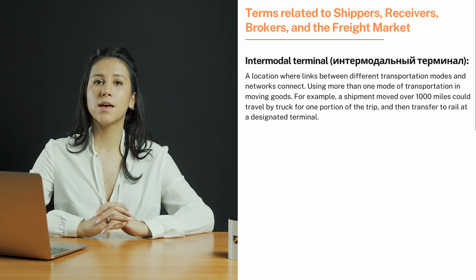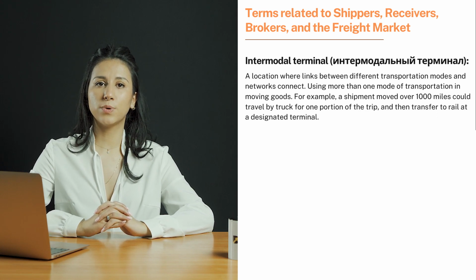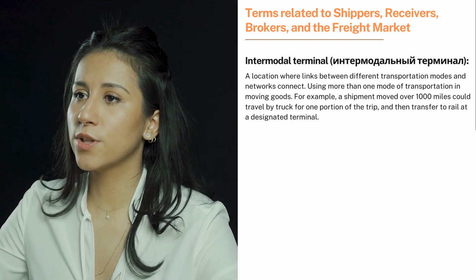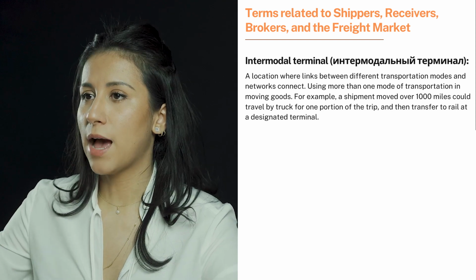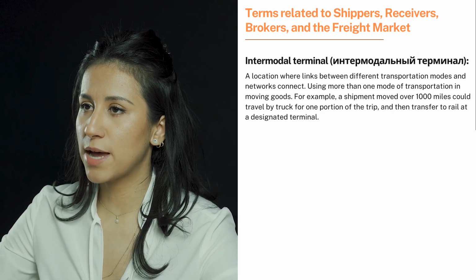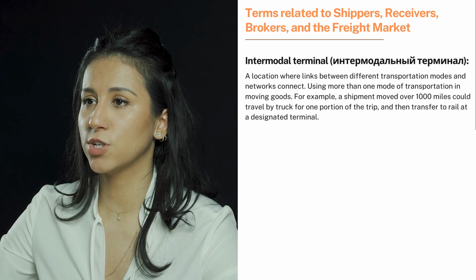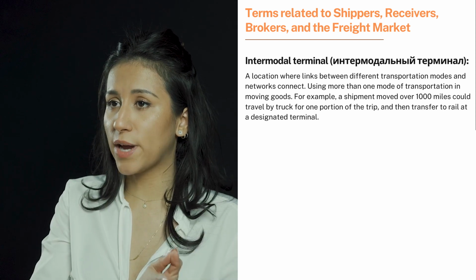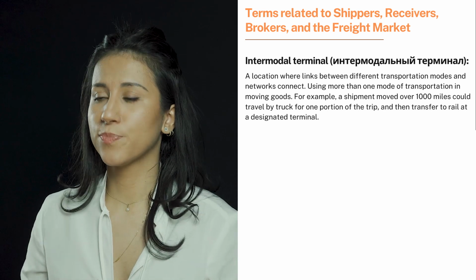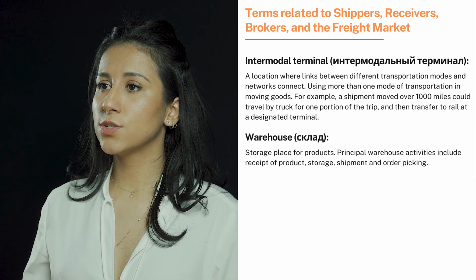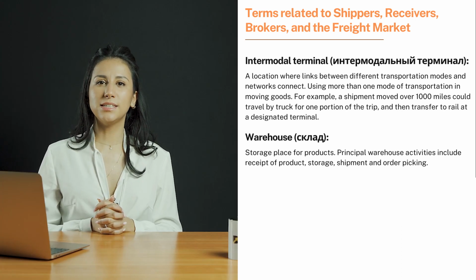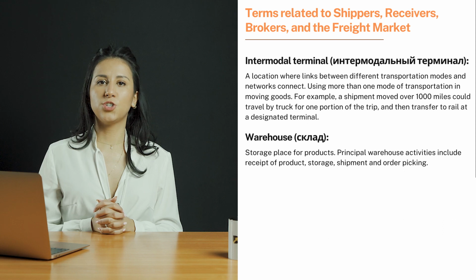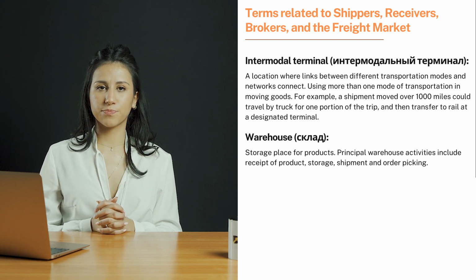Intermodal terminal. A location where links between different transportation modes and networks connect, using more than one mode of transportation in moving goods. For example, a shipment moved over 1,000 miles could travel by truck for one portion of the trip and then transfer to rail at a designated terminal. Warehouse. Storage place for products. Principal warehouse activities include receipt of a product, storage, shipment, and order picking.